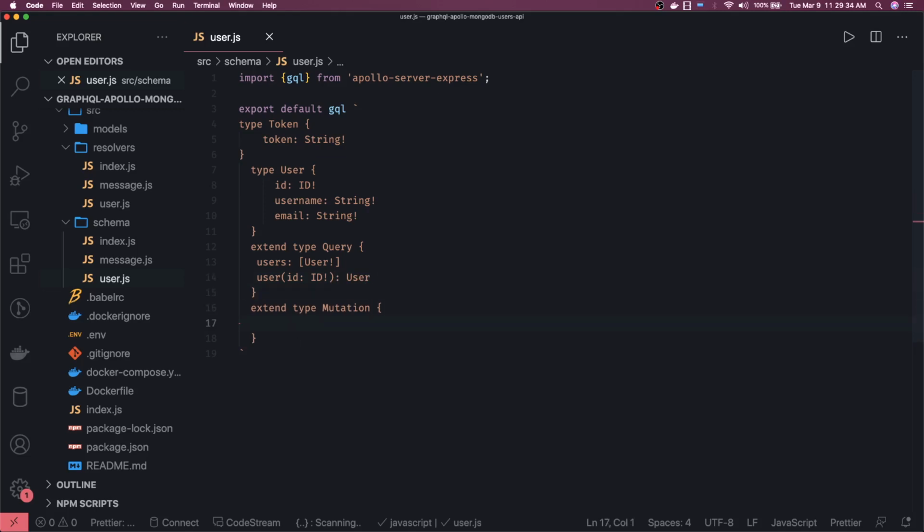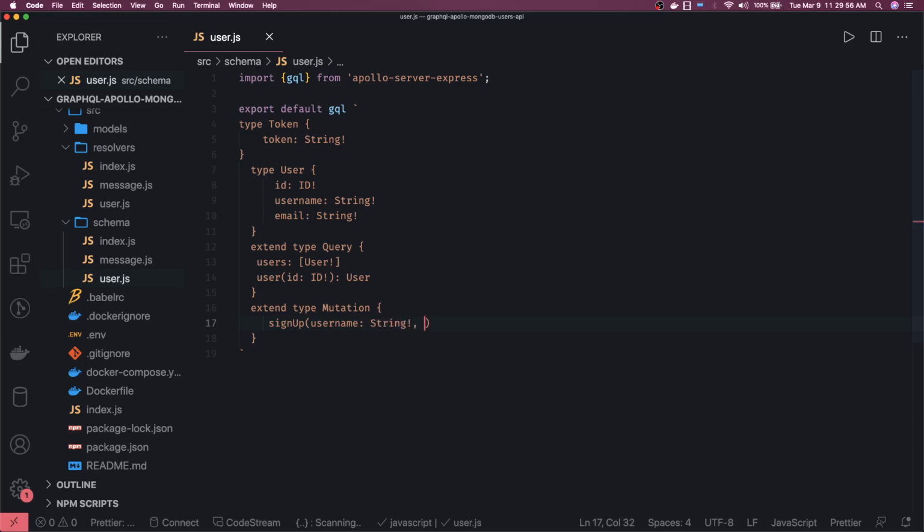And here we can actually have sign in and sign up methods. For sign up, either we create an input type, a custom input type, which will define the payload for the sign up, or if you don't want to do that, then you manually specify each and every attribute for the payload.